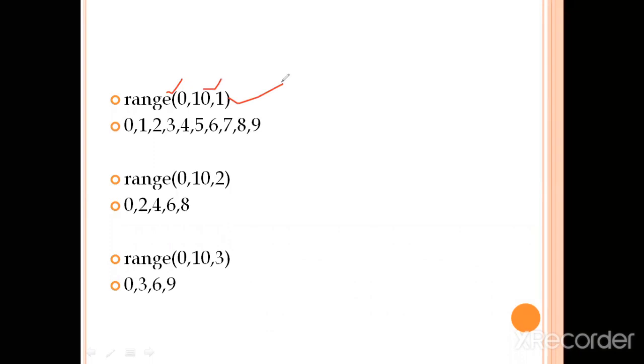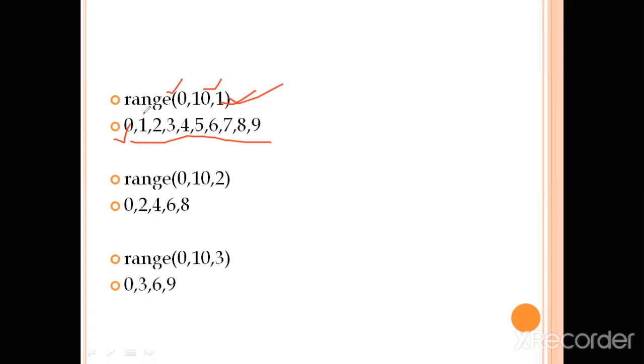The output of the range function will start from the start value, that is 0, and the step size is 1, which means the next number will be incremented by 1.